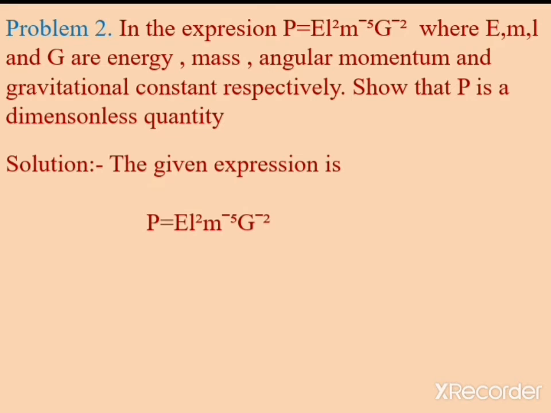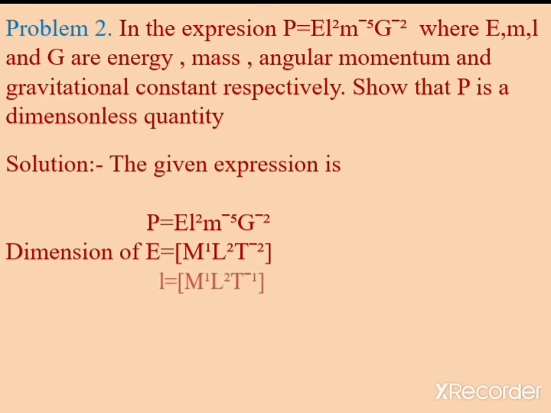Okay, so here also first you should know what is the dimension of energy, what is the dimension of L, that is angular momentum, and what is the dimension of gravitational constant G. Okay, so first see what is the dimension of E. Already we know the dimension of E is equal to M to the power 1, L to the power 2, T to the power minus 2.